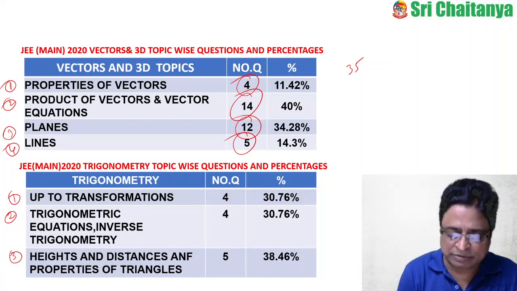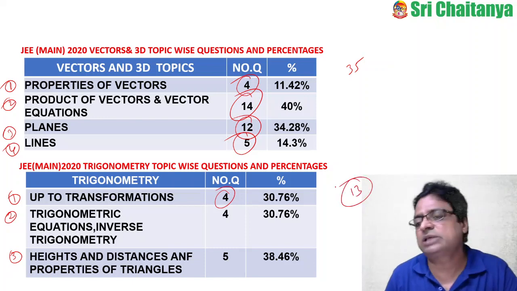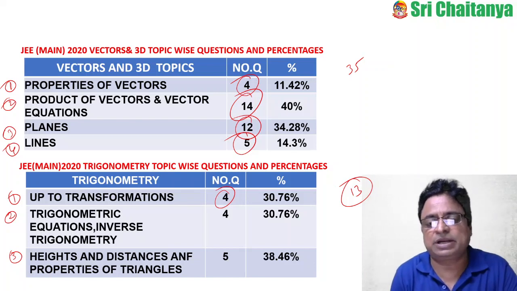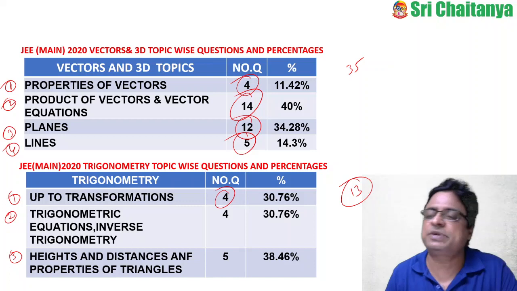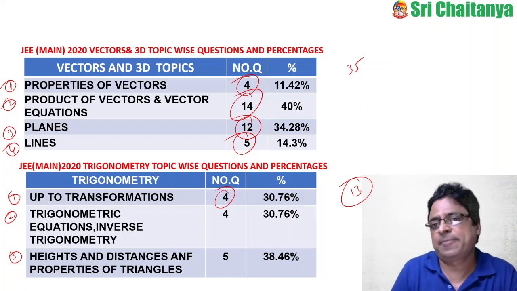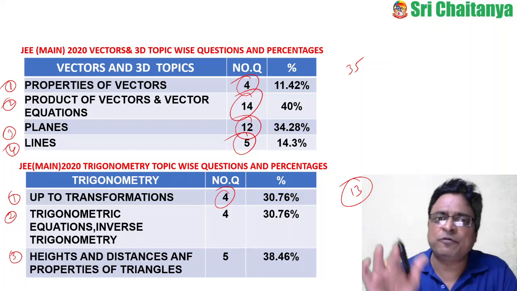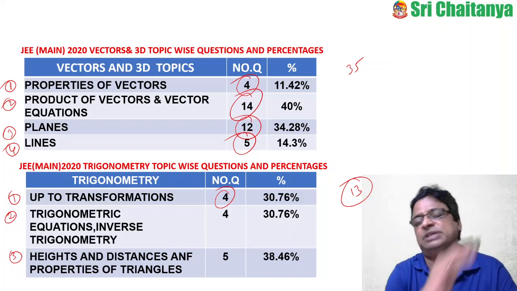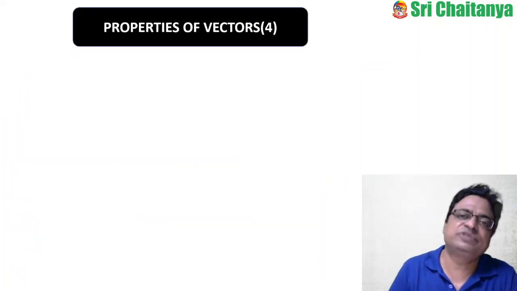Out of 13 questions, from transformations they asked 4 questions, from trigonometric equations and inverse trigonometry they asked 4 questions, and from heights and distances and properties of triangles they asked 5 questions. It's very clear. Now, from the 5 questions of heights and distances and properties of triangles, under what concepts are they asking questions? This is the detailed analysis. Now, see here.